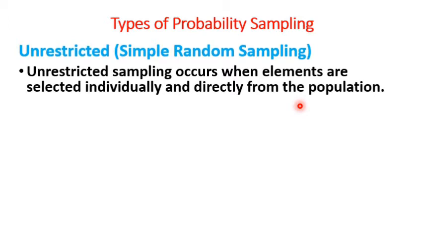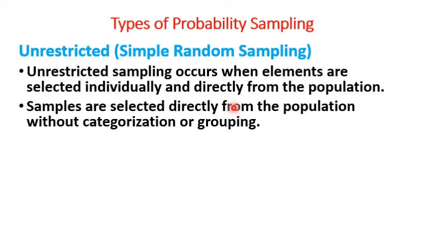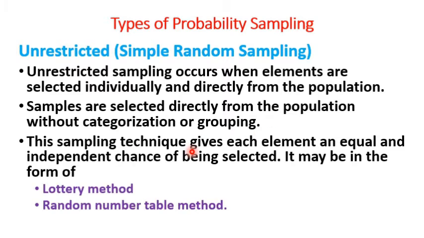The population is taken as a whole and the elements are selected individually and directly from the population. Samples are selected directly from the population without categorization or grouping. This sampling technique gives each element an equal and independent chance of being selected. The unrestricted sampling may be in the form of the lottery method and the random number table method.